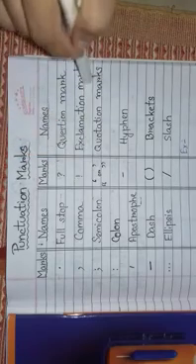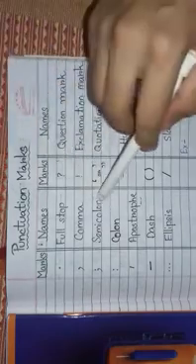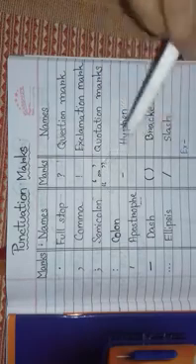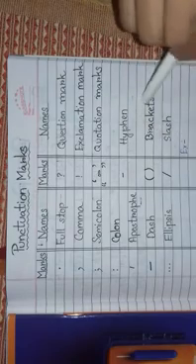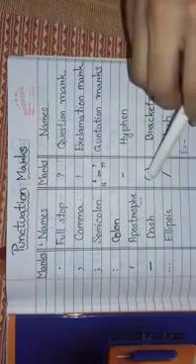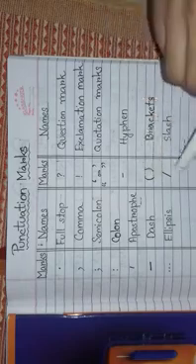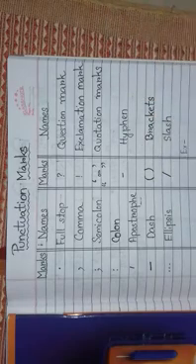Students, quotation marks have a beginning and an ending point, and sometimes we get the single quotation marks or sometimes we get the double quotation marks. This is hyphen. These are brackets. Brackets also have the beginning and an ending, and this is slash.